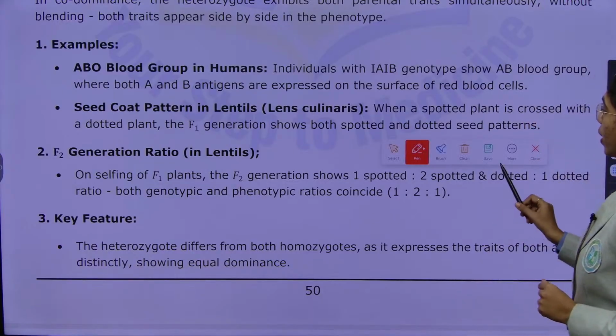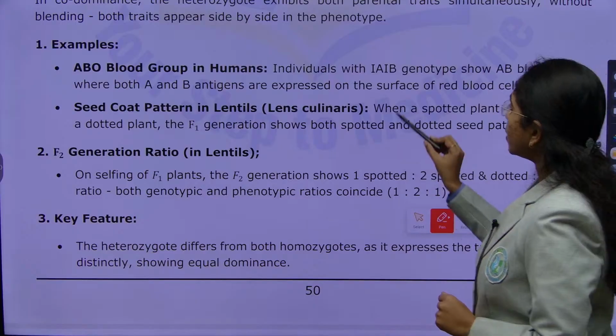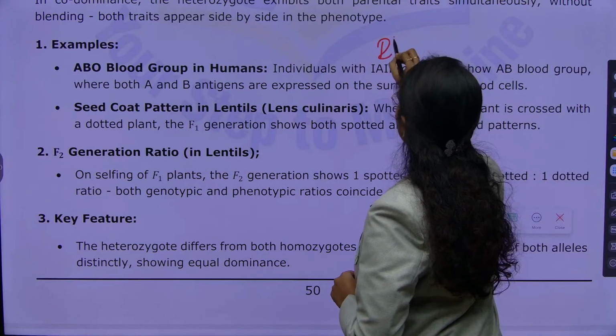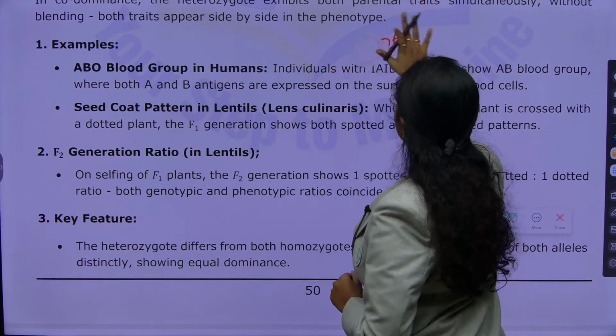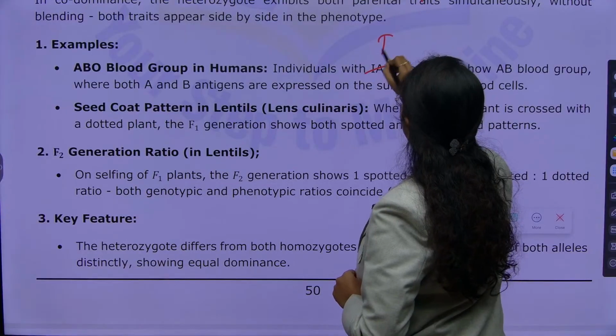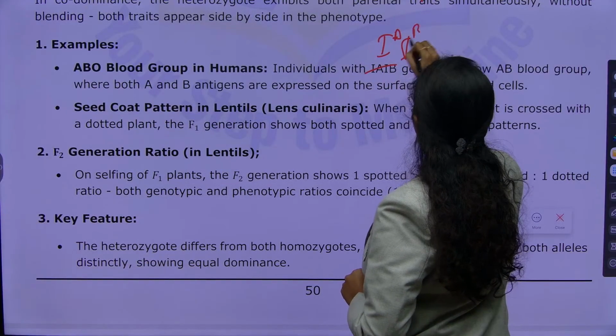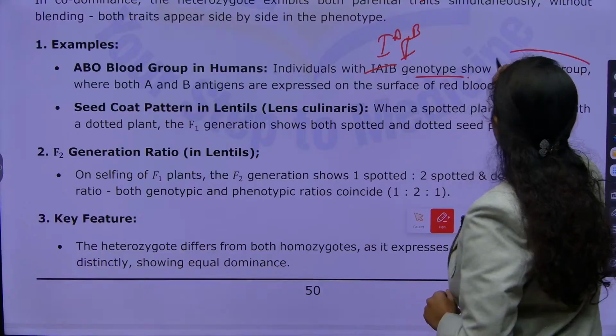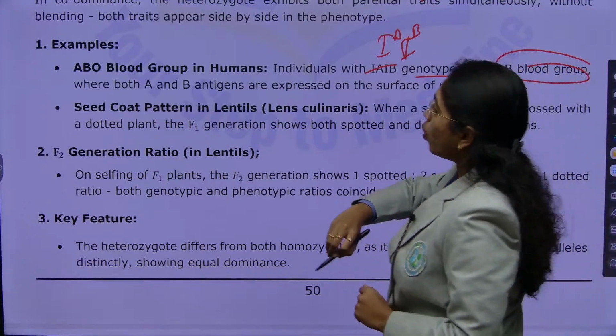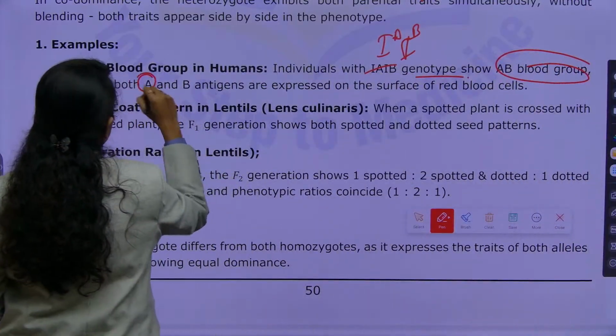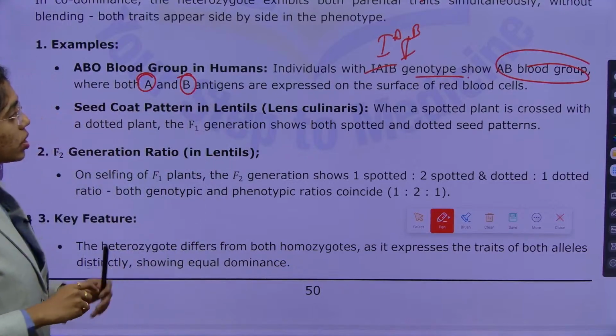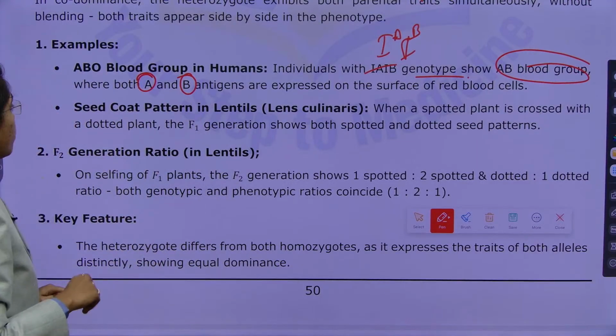First, ABO blood grouping: individuals with IA and IB genotype show AB blood grouping, where both A and B antigens are expressed on the surface of red blood cells.